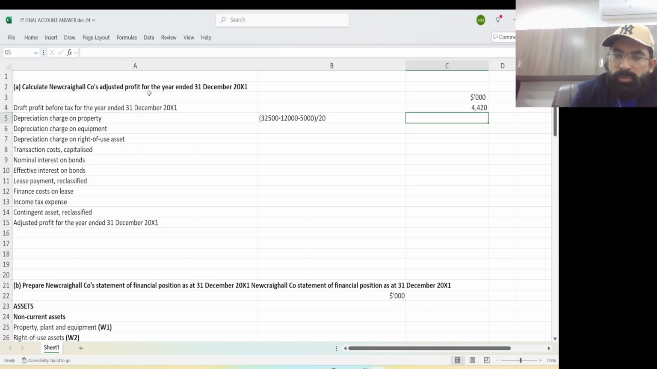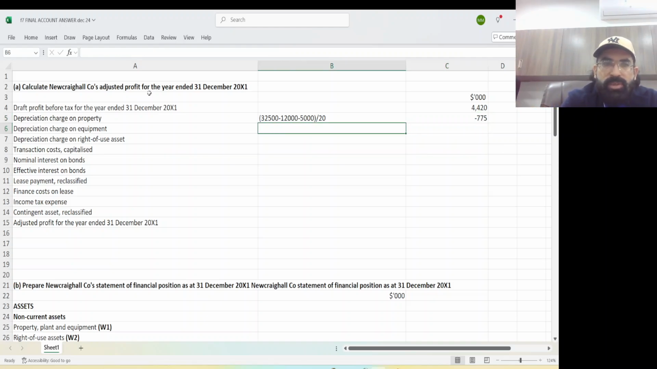I've already calculated it for you, but still, if you want, I can do it again. 32,500 minus 12,000 minus 5,000, then you close the bracket, divided by minus 20, because I need the answer in a negative number. That's why I have written minus 20. So this is the depreciation charge on property, which I already did for you.